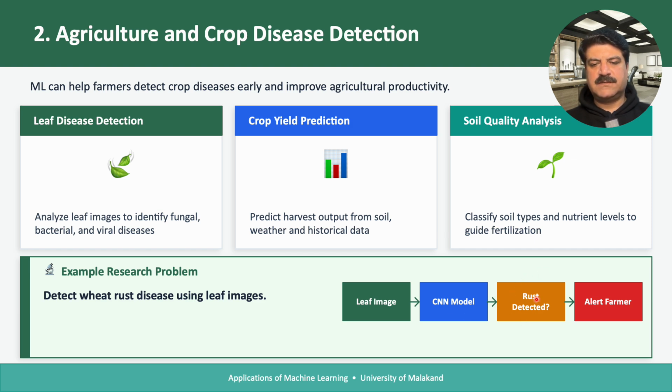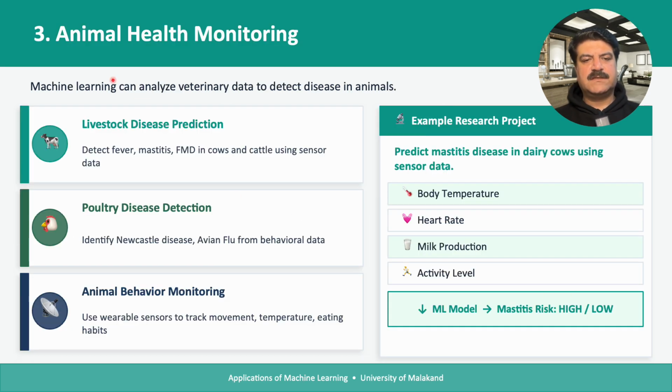We detect the rust, okay, and then we alert the farmer. In case of the animal health monitoring side, it can be used for livestock disease prediction, detecting fever, mastitis, FMD in cows and cattle using sensor data. It can also be used for poultry disease detection to identify Newcastle disease and avian flu from behavioral data. Also for animal behavior monitoring, use wearable sensors to track movements, temperature, eating habits, and all these things.